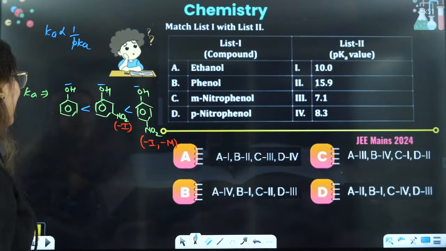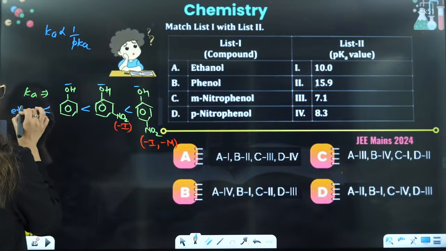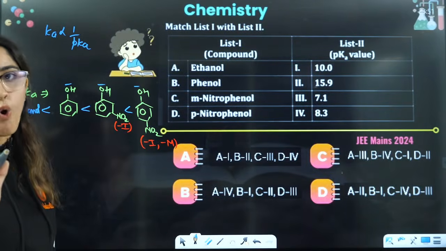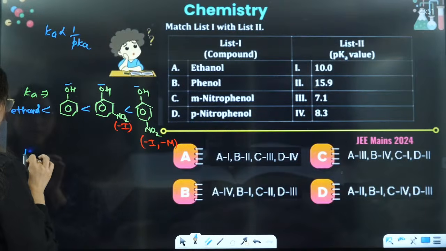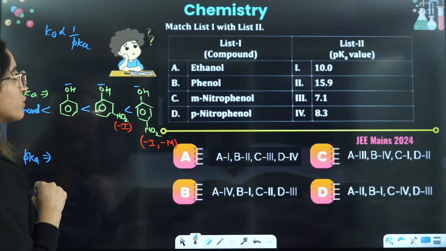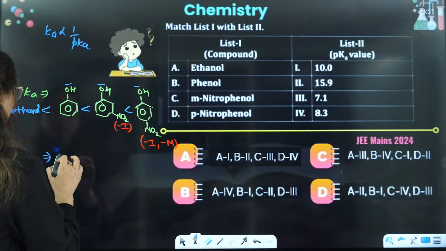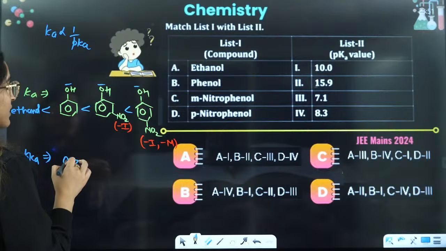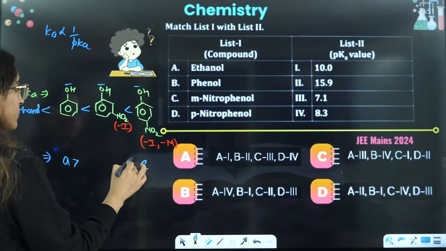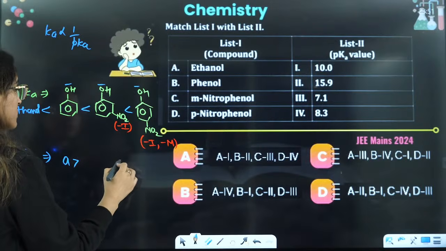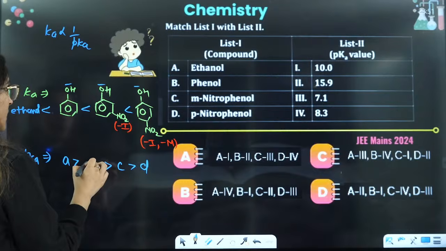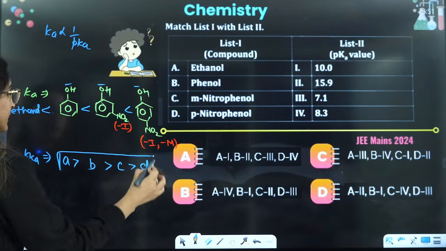And then you will have ethanol. And stability will define the order of acidity, right? pKa will be opposite of that. That means ethanol is going to have maximum pKa. A is going to have maximum. Then you will have meta. This is going to be minimum. Meta is going to be C, this is D, this is B. Okay, it should be like this.